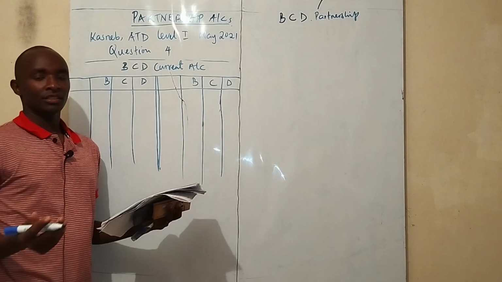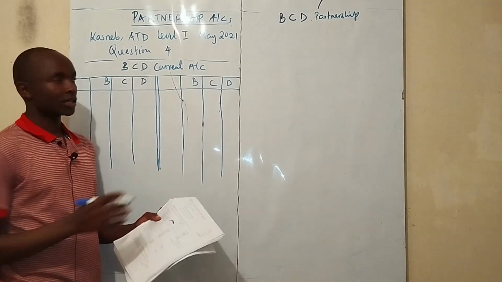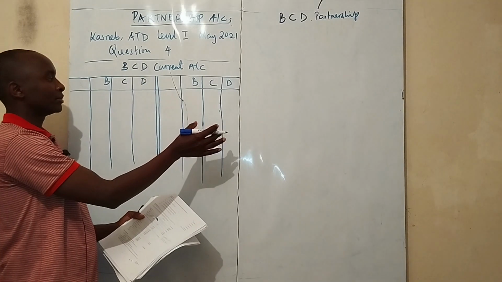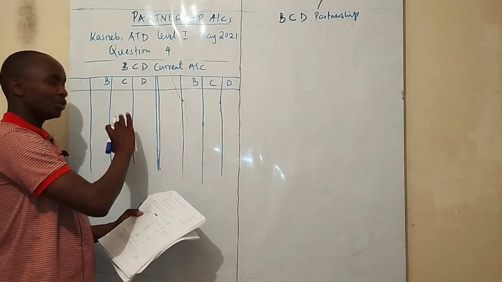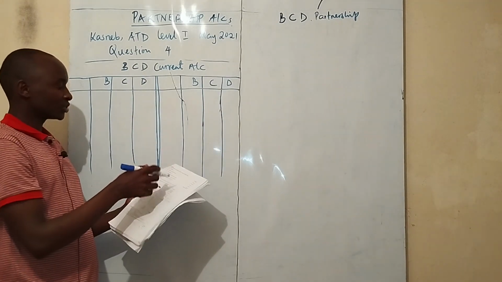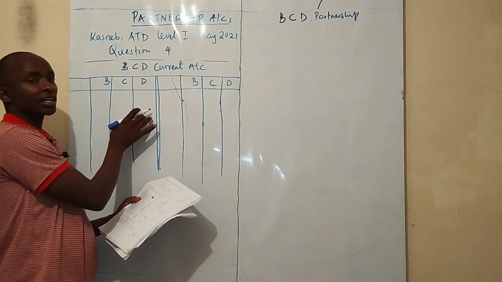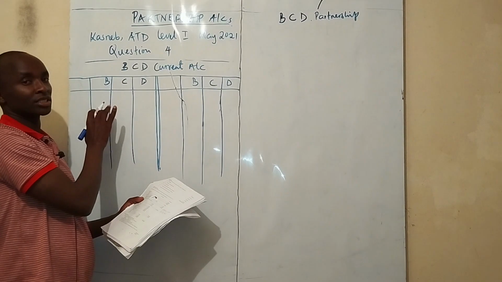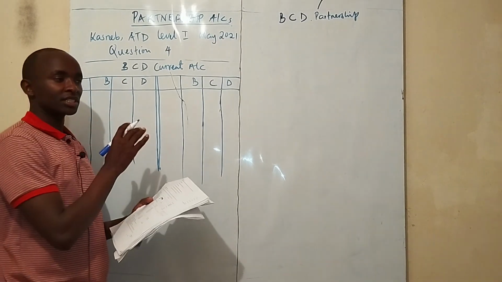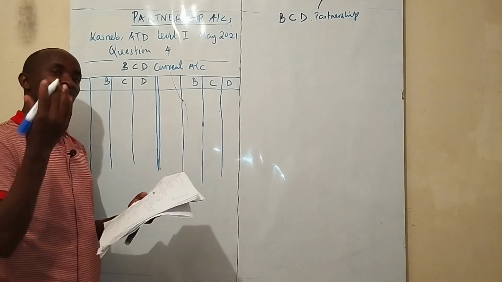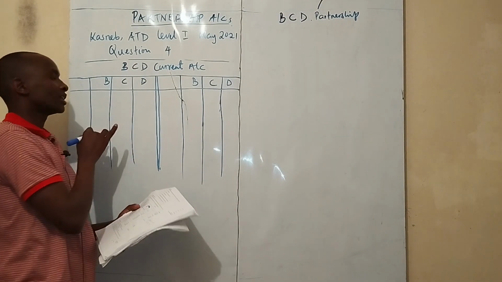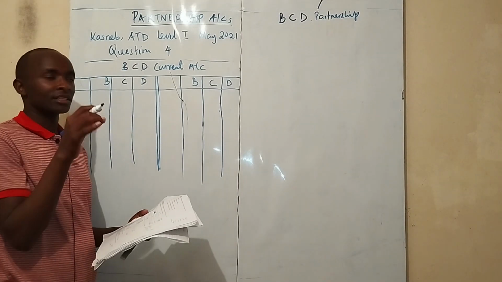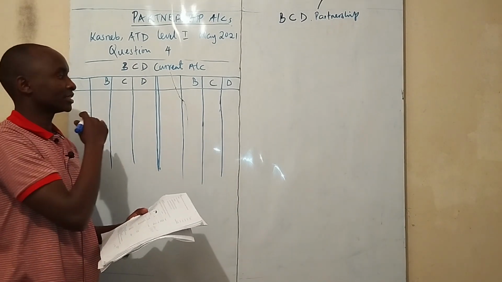So ideally, the balance brought down for the current accounts is on the credit side, but you may find balances in the question where the current account balances for one or two partners are on the debit side. That means the partner or partners overdrew their accounts. That is why they have negative balances, and negative balances mean they have debit balances.